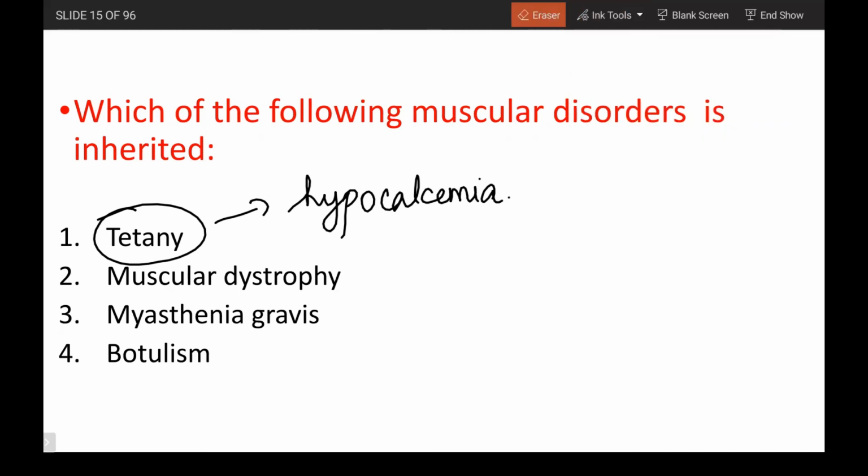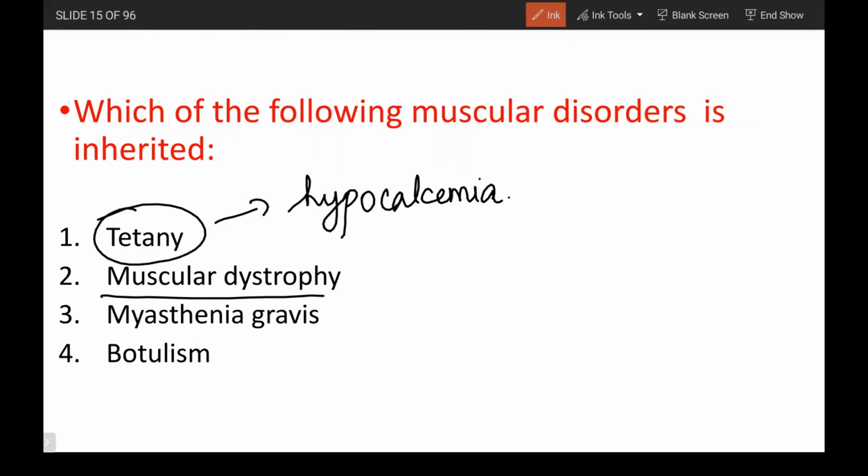Tetany is mainly because of hypocalcemia, deficiency of parathormone. This estrogen deficiency is going to be more prominent in the case of osteoporosis, not in the case of tetany, I'm sorry. So hypocalcemia, where you are going to have carpopedal spasm and all that, and Trousseau's sign. Remember, Trousseau's sign is going to give you the confirmation of tetany.